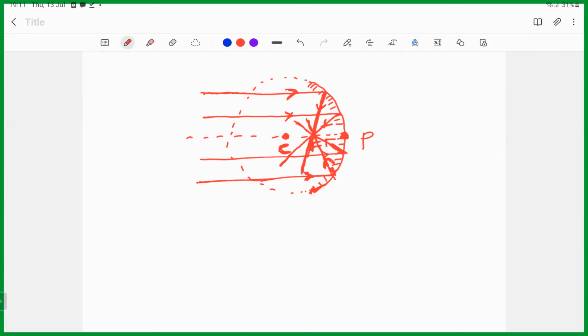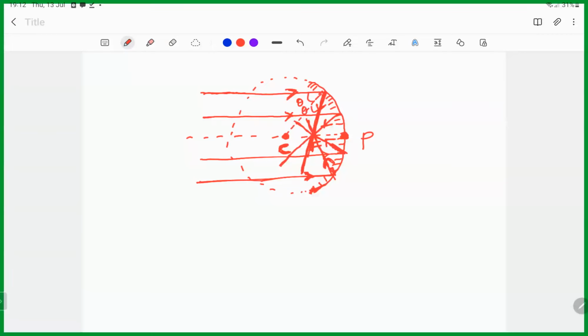The angle of incidence is equal to the angle of reflection. For that we need to find the normal. So how do we draw the normal? From the center to the surface is the normal. So here this theta equals this theta.